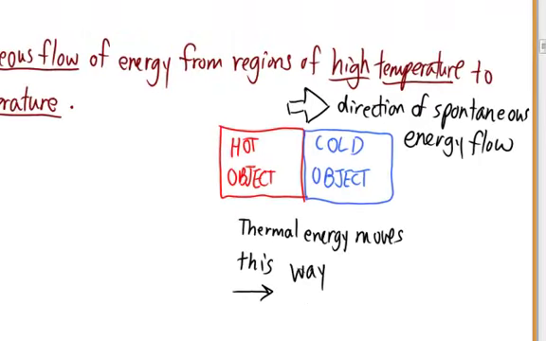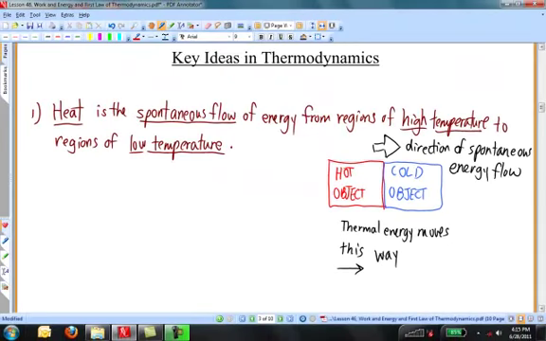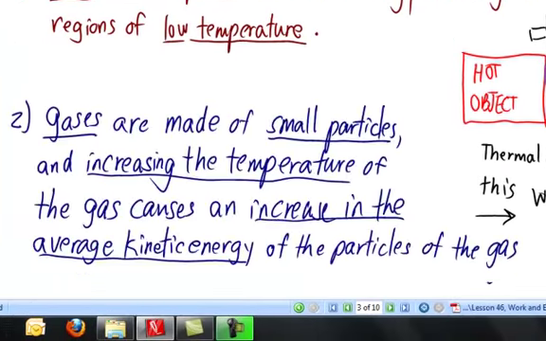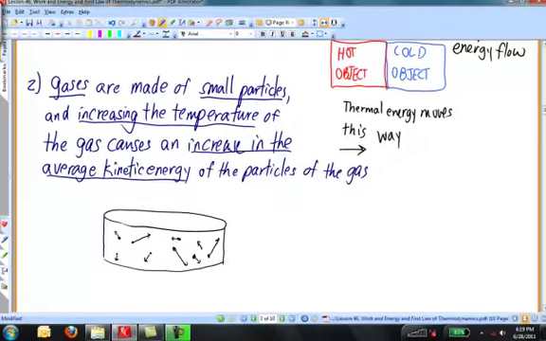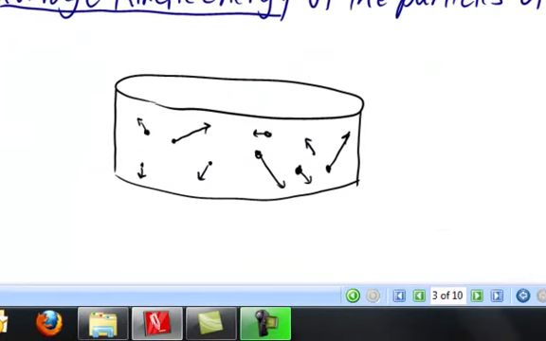Next, number two: gases are made of small particles, and increasing the temperature of the gas causes an increase in the average kinetic energy of the particles of the gas. So, when a gas is heated, energy is transferred to the particles of the gas, and the particles move faster. This diagram shows a container that has a few gas particles in it, the arrows representing their instantaneous velocity at some point in time.